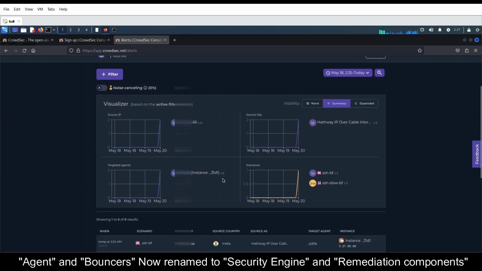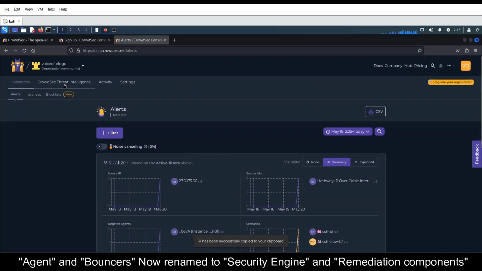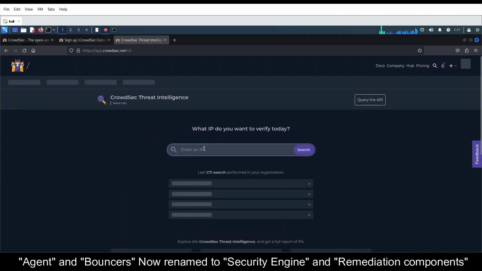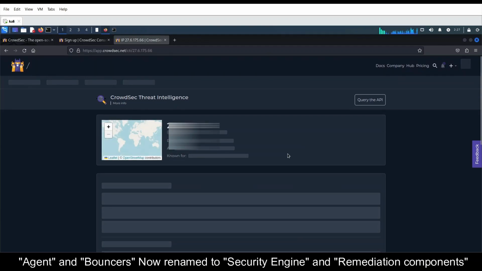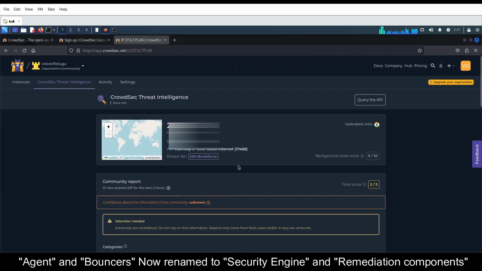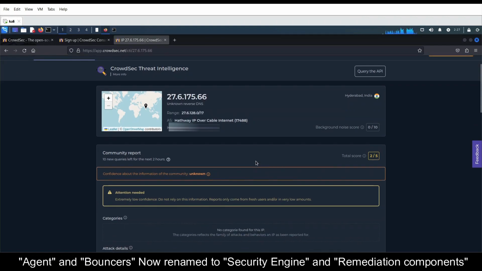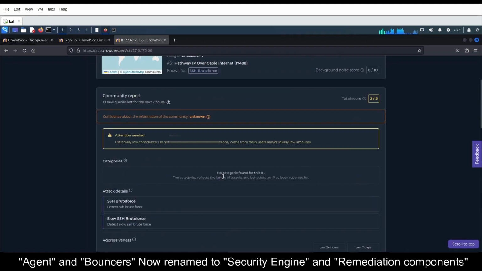They also have one cool feature: you just copy this IP if you want and give it to their cloud threat intelligence. It will identify the results for that particular IP, such as where the attack originated and some other information, and everything will be received here.